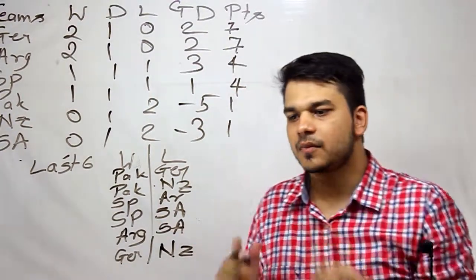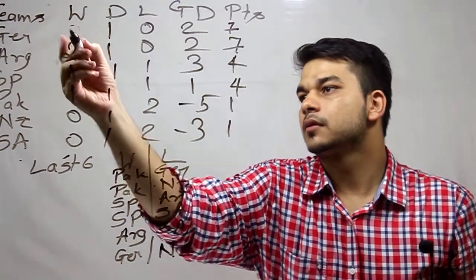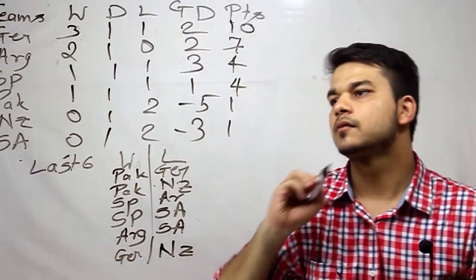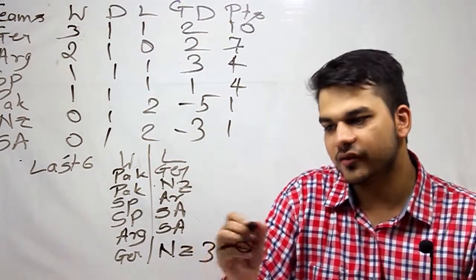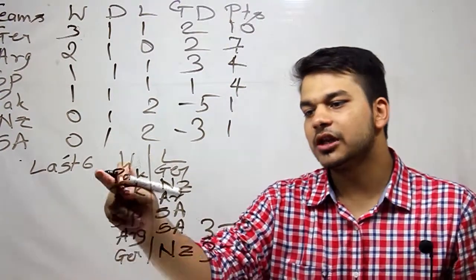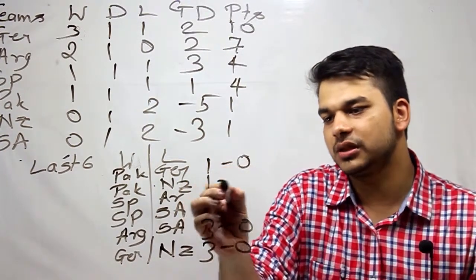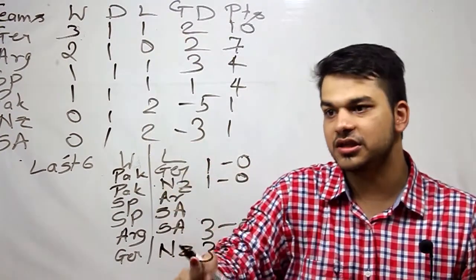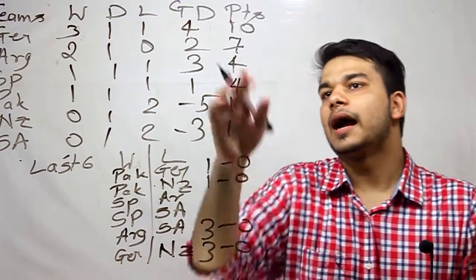Coming back to this table, we will just update the table. After 5 matches, Germany wins 1, loses 1, and the points become 10. For goal difference, Germany won this match 3-0, which is given to us. And Germany lost against Pakistan by 1 goal, that is 1 game to 0. Pakistan won these games. So the goal difference of Germany will now become 2 plus 3 minus 1, which is 4. Okay, and their points are 10.